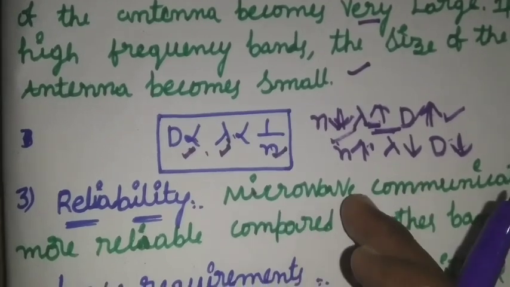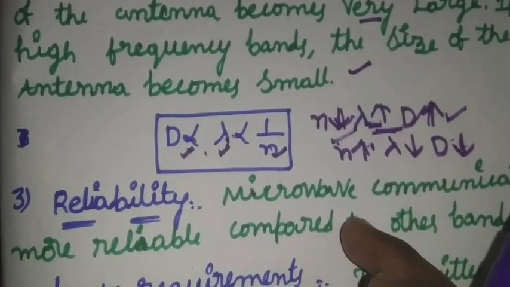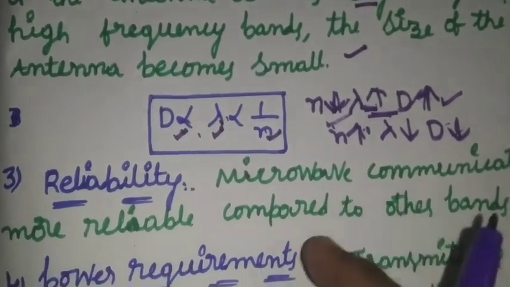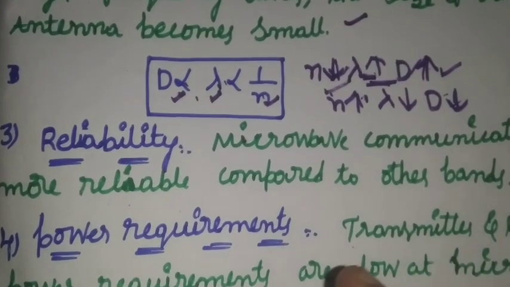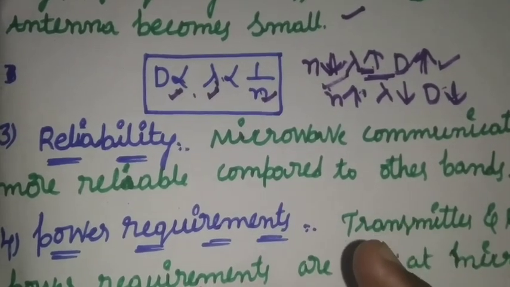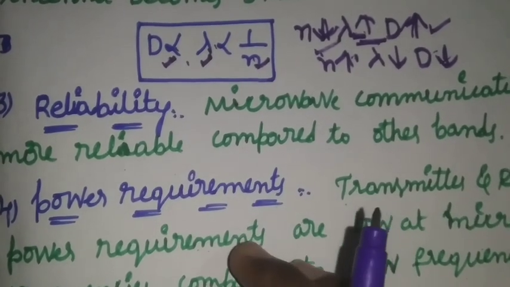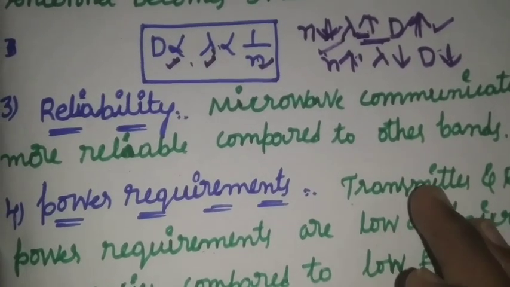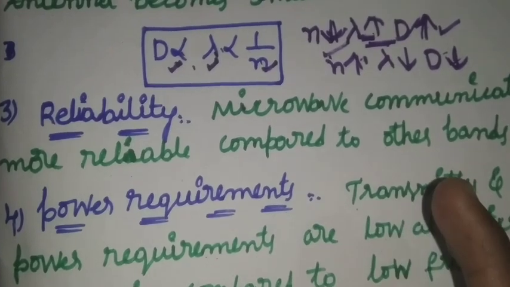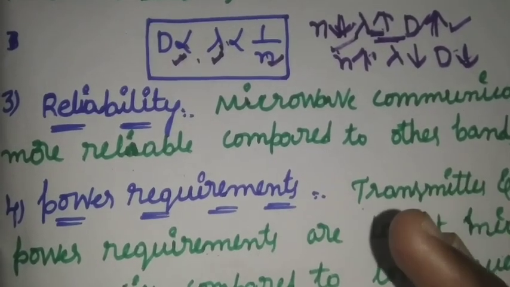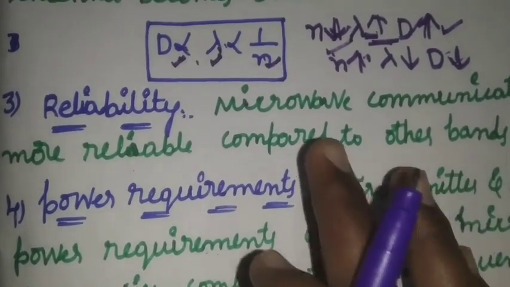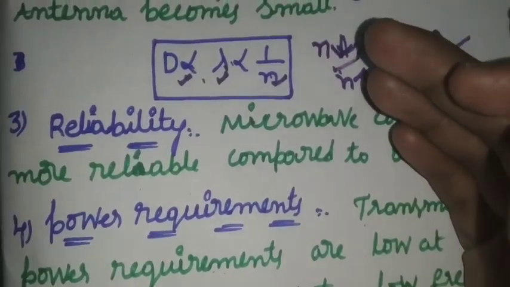That's why microwave communication is very reliable compared to other bands. The power requirements are also very low, because at higher frequencies the transmitter and receiver consume very little power, but at lower frequencies they consume high power. So these are some of the advantages of microwave.